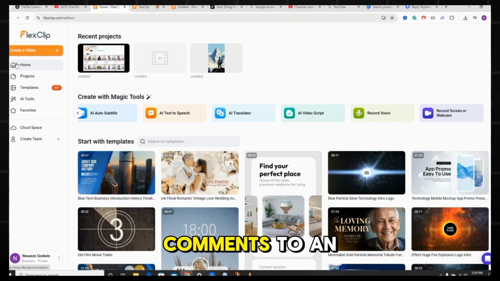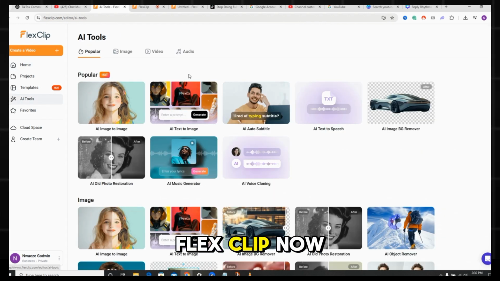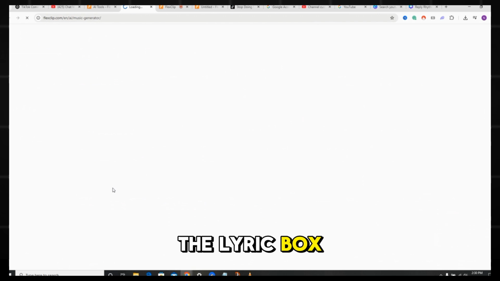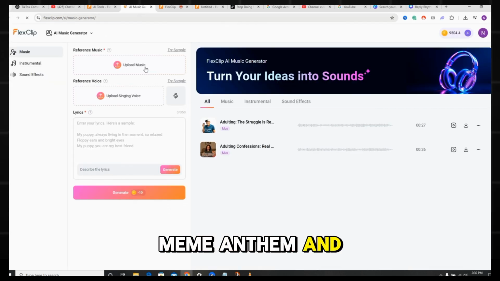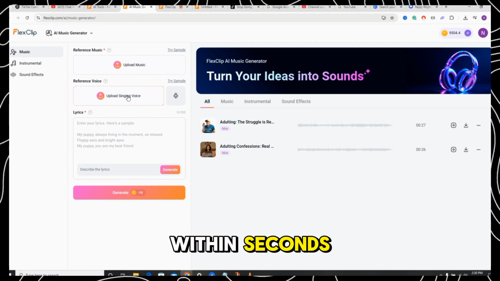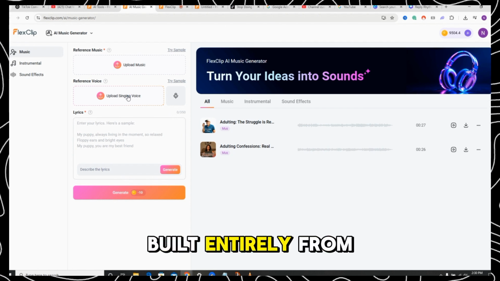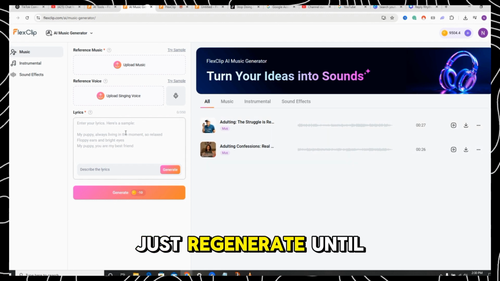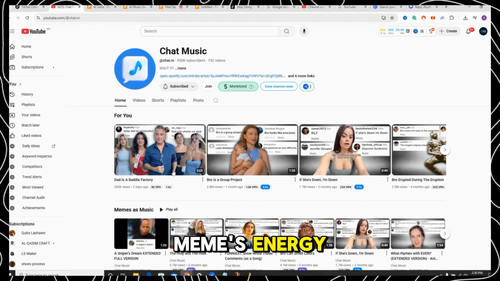Now take those comments to an AI music generator like Udio, Suno AI, or FlexClip. Now come over to FlexClip and paste your selected comments into the lyric box. Choose a fun vibe like pop, rap, or a meme anthem and hit generate. Within seconds, you'll have a full AI song built entirely from real Instagram comments. If you're not satisfied, just regenerate until it fits the meme's energy.